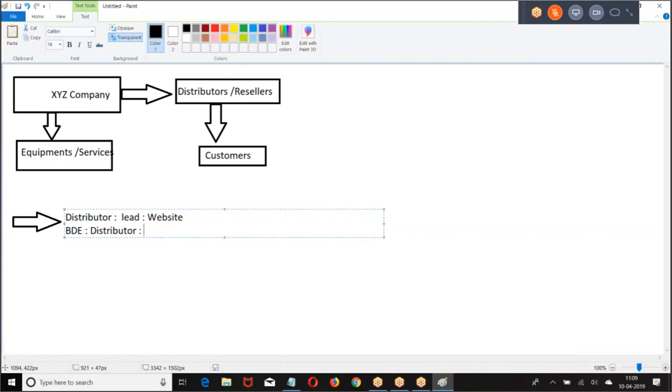Once you create this, there will be an approval process. Once the approval is done, it will be created as an account, and when you create it as an account, it will be enabled as a partner. Once the lead is created, the lead, which is a distributor lead, will be sent for approval. Once he is approved, he will be enabled as a partner.